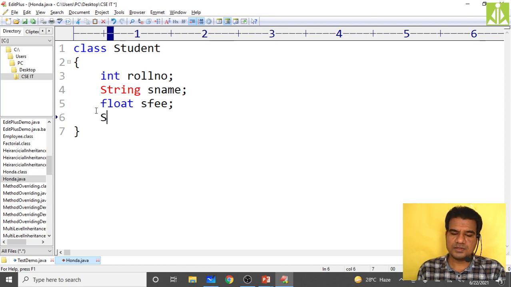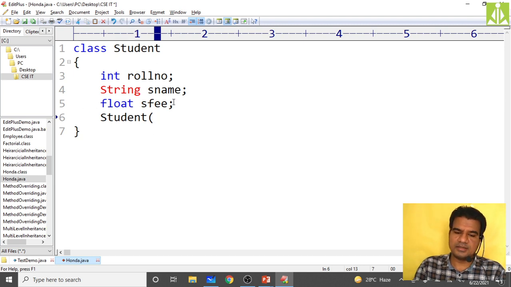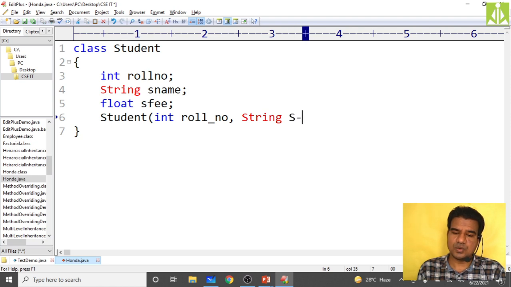So now I am calling the constructor Student, and here pass the parameters same as these: integer roll underscore number, then string s underscore name, comma, float s underscore fee.